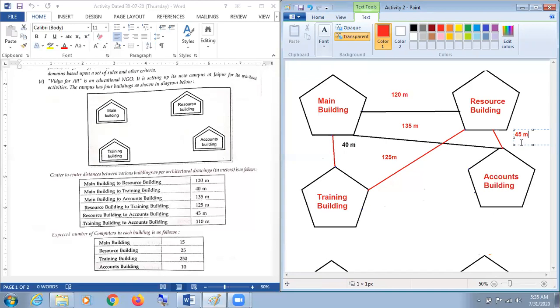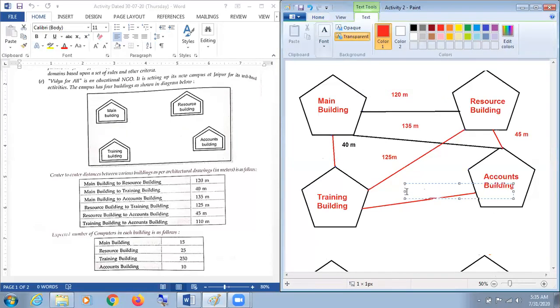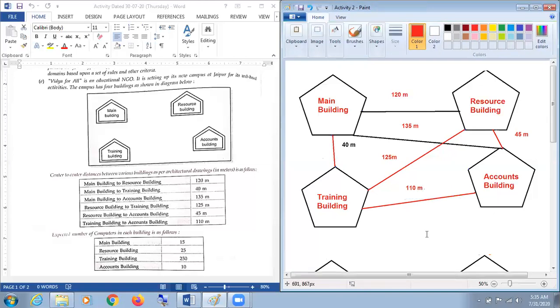Now, my dear respected students, the last one will be training building to accounts building. Here it is, now we have a training building. We are supposed to draw a connection between a training building and an accounts building. Okay. And what will be the distance between these two buildings? The distance will be 110 meters. My dear respected students, now the layout is ready with all the connections available.